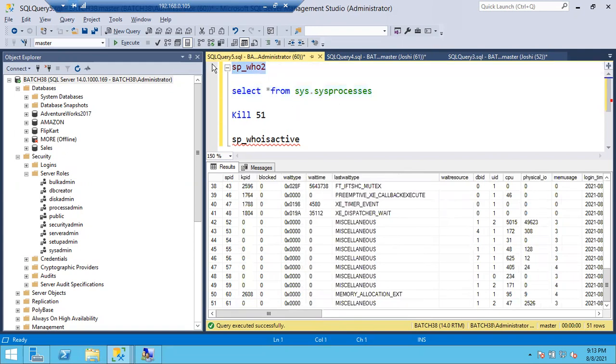The stored procedure is sp_who2, to see all the sessions that are running. Both will give you session information only. One will give you basic information, the second one will give you detailed information. That's it.